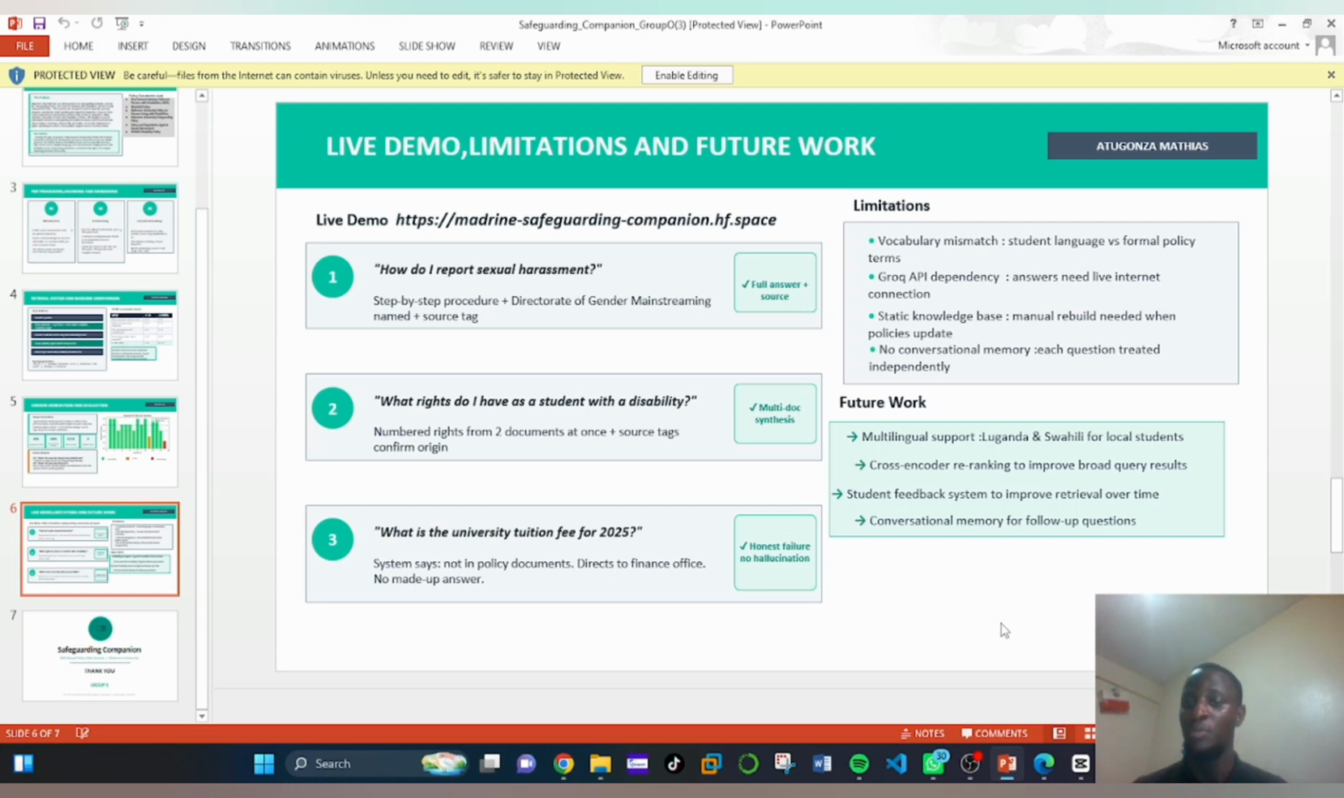1. Multilingual support. We need to support multiple languages, for example, Luganda and Swahili for local students. 2. Cross-encoder ranking to improve broad query results. 3. A student feedback system. We need to implement this to improve retrieval over time. Lastly, conversational memory for follow-up questions. So we need to ensure that our system can remember what was said in the previous message.